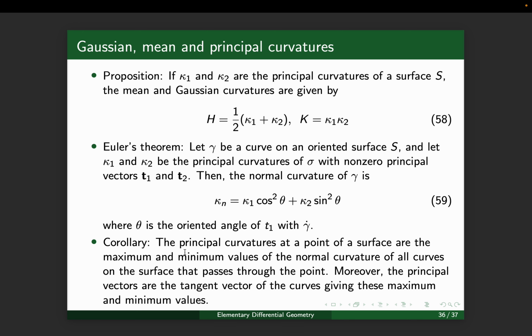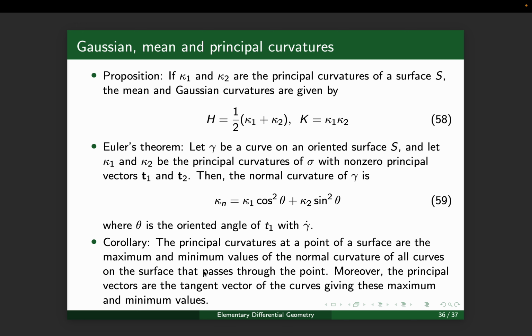What this means is that the principal curvatures at a point are the maximum and minimum values of the normal curvature of all the curves passing through that point, and the principal vectors are the tangent vectors of the curves giving the maximum and minimum values. So the eigenvalues and the eigenvectors of the Weingarten map define the principal curvatures and principal vectors at the particular point.